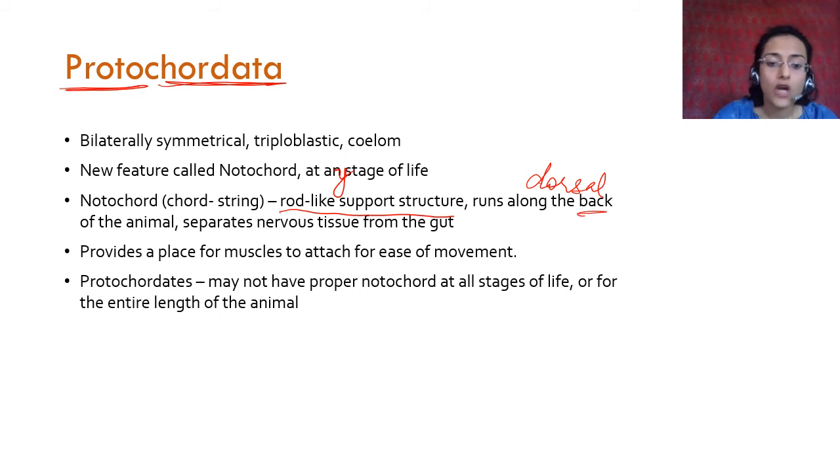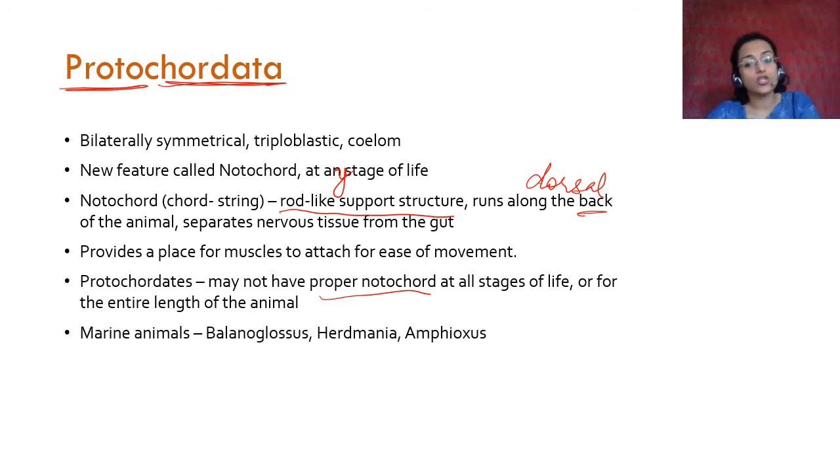Now protochordates may not have a proper notochord at all stages of life or for the entire length. It is possible that it is only present when the animal is an embryo and then it disappears, and it is also not necessary that it is found all throughout the animal. It is possible that it is only a little near the neck or a little near the head, and then it disappears. But the presence of a primary, rudimentary kind of cord at any one stage of life, even at the beginning of life, is the basic, characterizing feature of a protochordate. Okay, these are also marine animals.